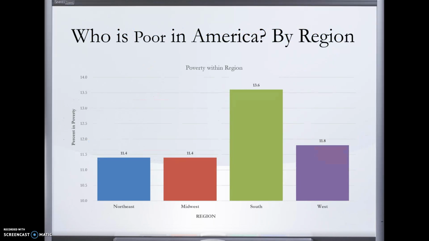We can also look by region. This won't be surprising to you. The South has the highest poverty rate among regions in the United States. The Northeast and the Midwest typically trend around the same percentage, and in 2017 they were exactly the same. And then the West is usually just a little bit higher than the Northeast and the Midwest. This is a pretty stable trend. The South typically is the poorest region and has been for quite some time. Now, the poverty rate in the South has come down a little bit, but it's still higher than the other regions.